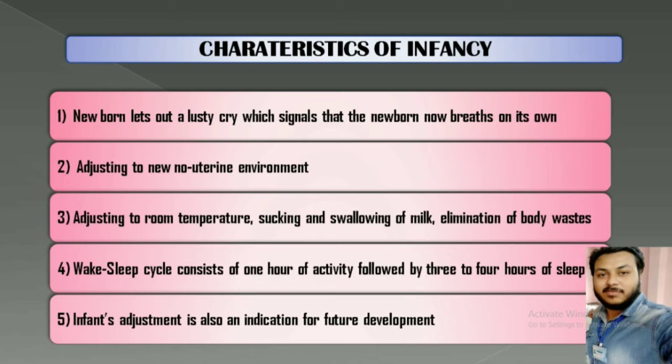They wake for around 50 minutes or 1 hour at most, and then again sleep for 3 to 4 hours, and this cycle continues up to the infancy level. Then the infant's adjustment is also an indication of future development. If an infant adjusts in such a way, this means that he can adjust to the future environment.